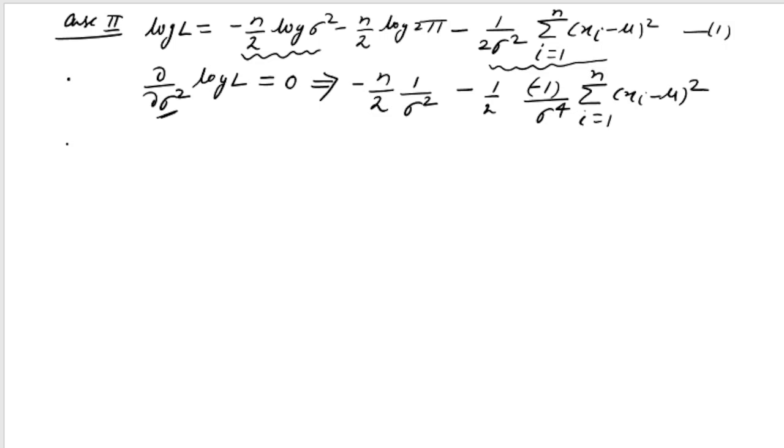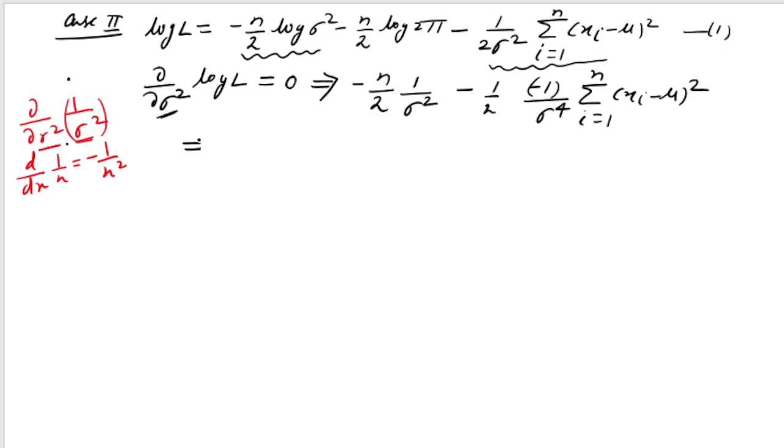Some students get confused with this. I hope you are getting it. I am differentiating del by del sigma square of 1 by sigma square. So do you remember this result? The result is d by dx of 1 by x is minus 1 by x square. So I am differentiating 1 by sigma square with respect to sigma square, so that will be minus 1 by sigma square square, so that will be minus 1 by sigma to the power 4.